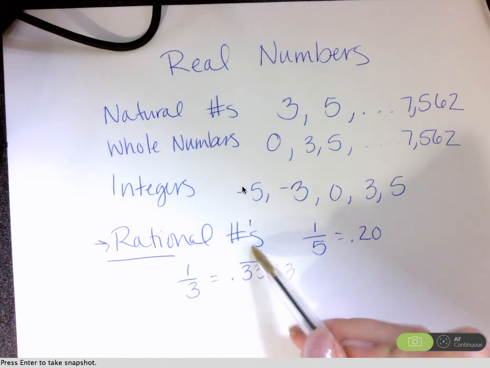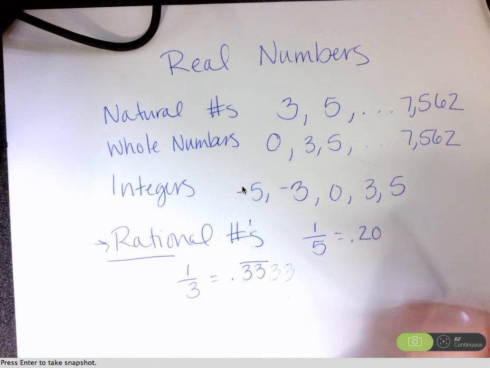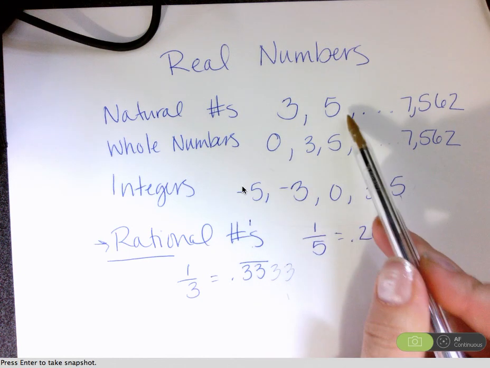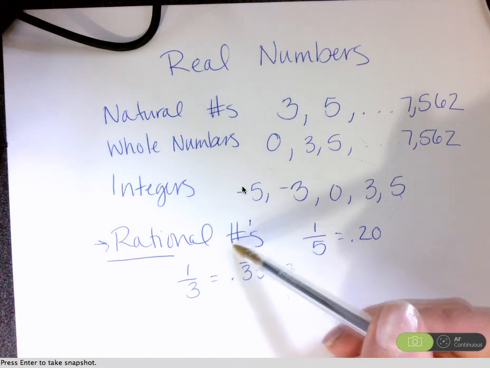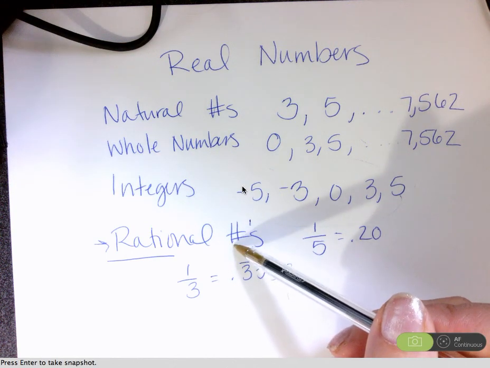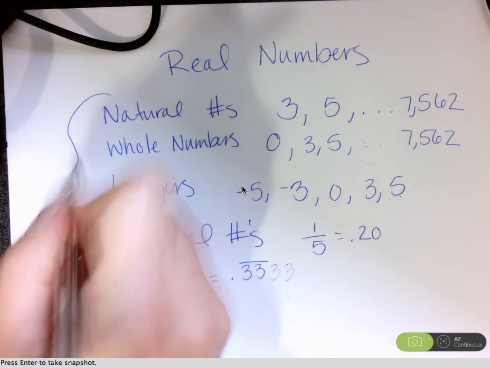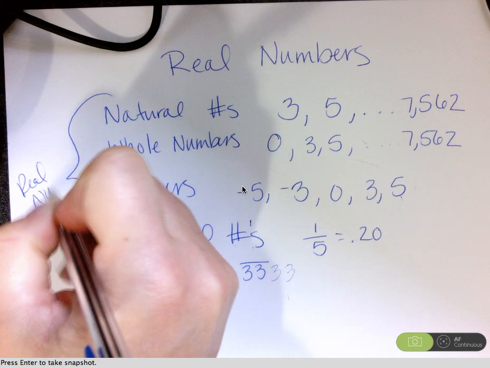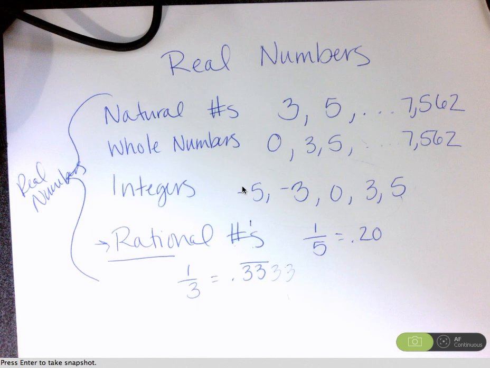Again, all my rational numbers, all these integers, all the whole numbers, all the natural numbers still fall under this rational numbers. Okay? And all of these numbers are what we call real numbers. Okay?